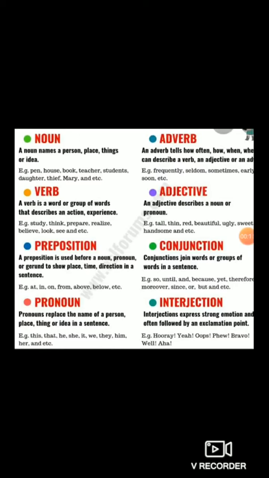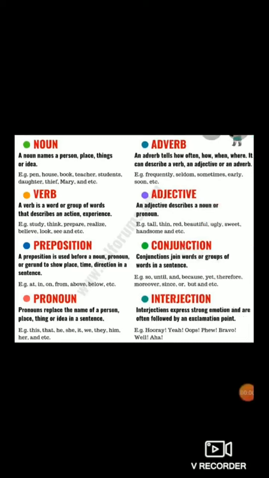These all are the names of some person, place, or thing. So these are the examples of noun. Let's see the example of verb. You all know verb is an action word, right? So the examples are study, think, prepare, realize, believe, look, see, etc. These are the actions, and action is nothing but known as a verb. So these all are the examples of verb.